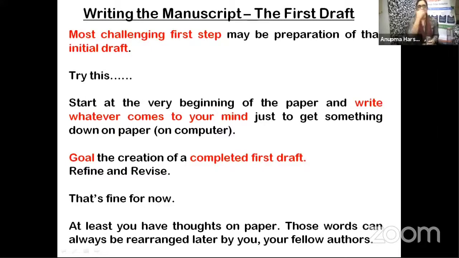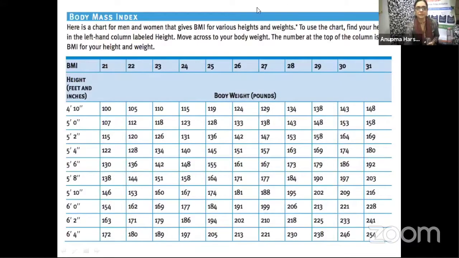So here is a body mass index chart that I have taken. When I'm writing a paper, I can start using this as a reference: if from my subjects I found the following BMI or body weight with the height, this is likely to be the BMI.